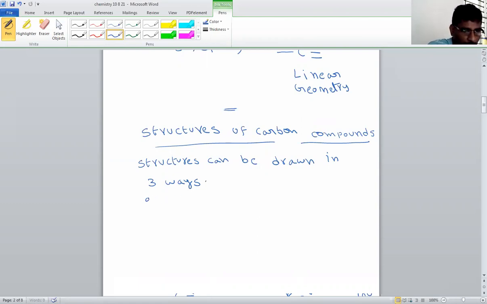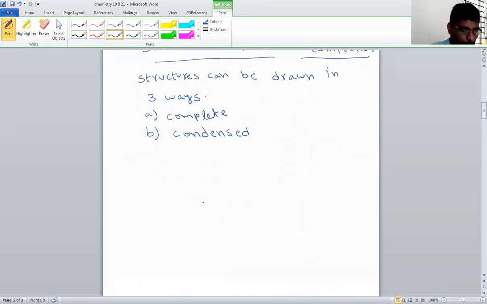The first one is called complete structure. The second one is called condensed structure. First one is complete, second one is condensed, and the third one will be bond line structure.